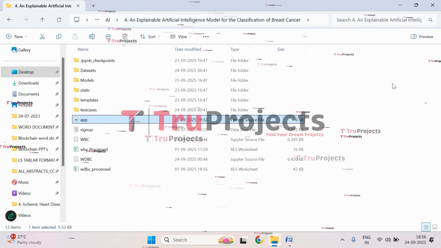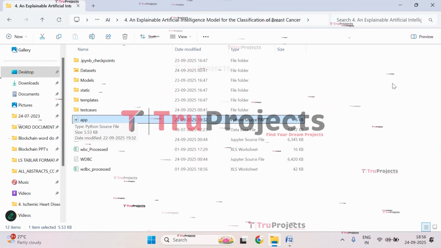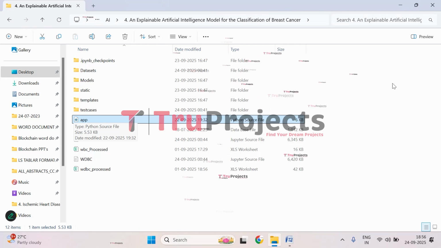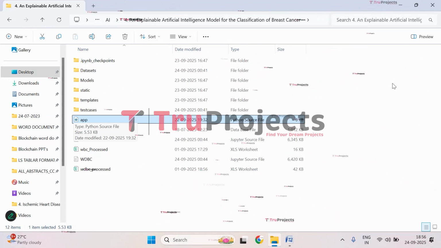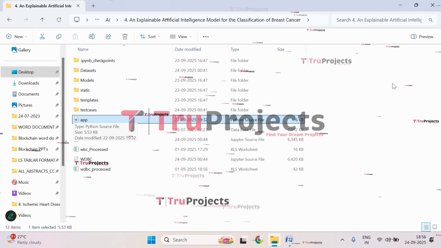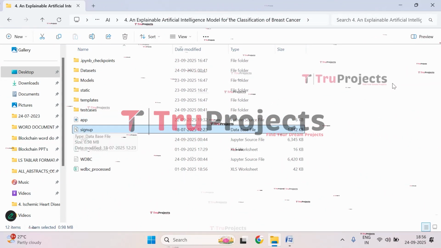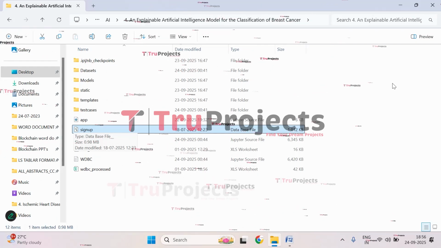And here we have the app.py file. This .py file contains the information related to front-end logic. It includes code written in Python that handles server-side operations such as processing user requests, interacting with the database, and generating dynamic content to be rendered in HTML templates. And here we have the signup.db file, which is a database file used to store the user information.